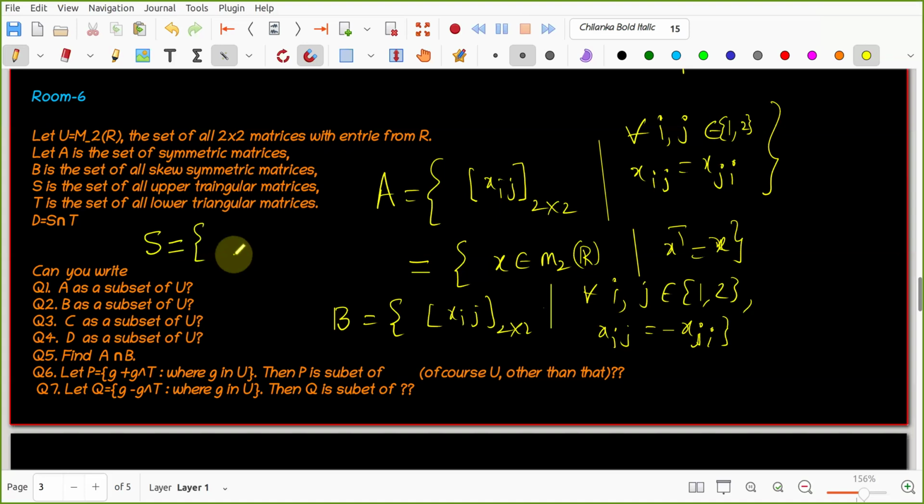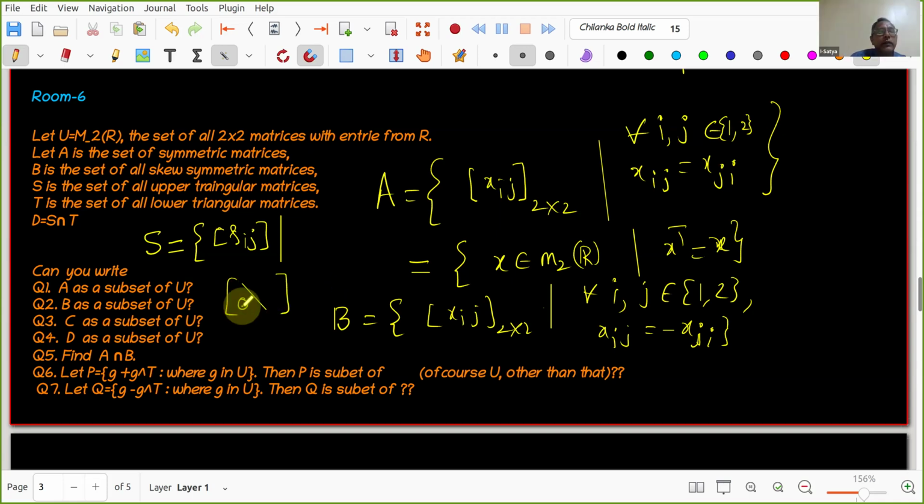Okay. Good. So can you call one person from your room and they can tell about S? Khushbu, can you tell me what is S? How do you write that? So upper triangular matrix means that here a 0 will come, right? Sir, the upper ones can be anything. So how do you write?